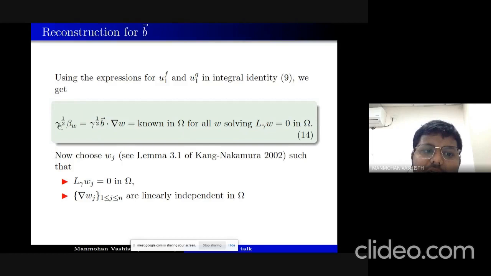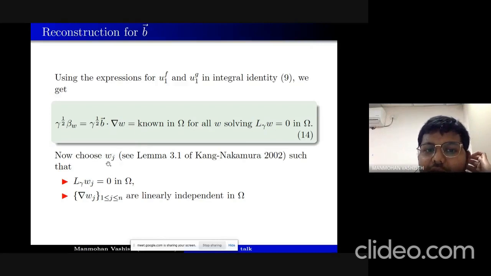Now, since we know that gamma is known to us, gamma to the power half times B dot W is nothing but gamma half times B dot gradient of W. We already know that gamma half is known. So what we can know is that B dot gradient of W is known for any solution W solving this. So this B is an n-vector. The idea now is if we can choose n solutions of the conductivity equation such that their gradients are linearly independent, then we will form a system of linear equations which has a unique solution. From there we will reconstruct the B vector.